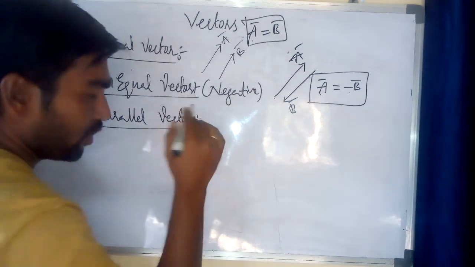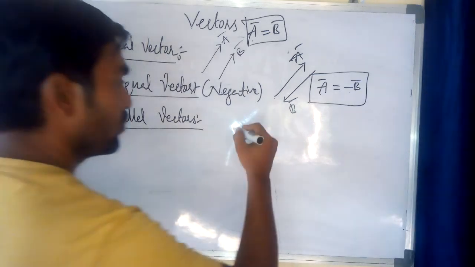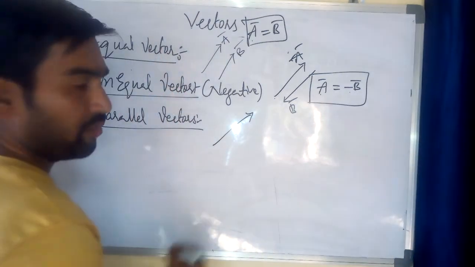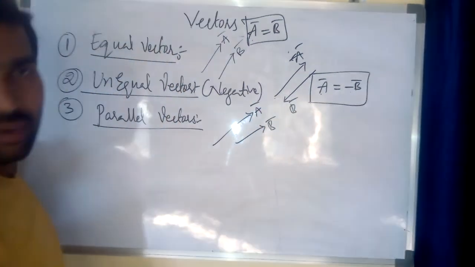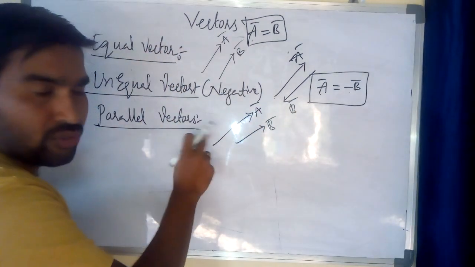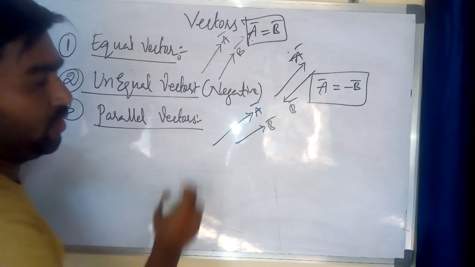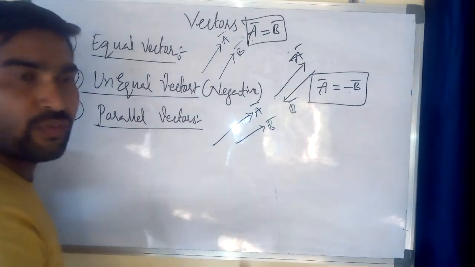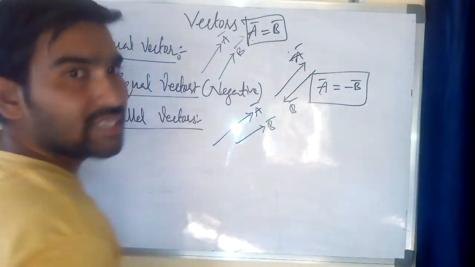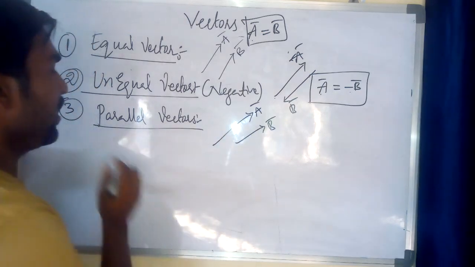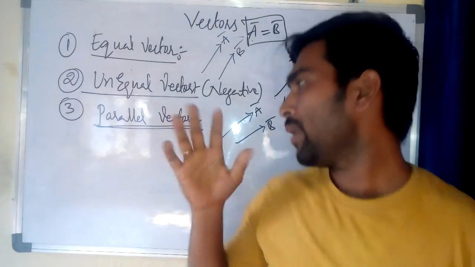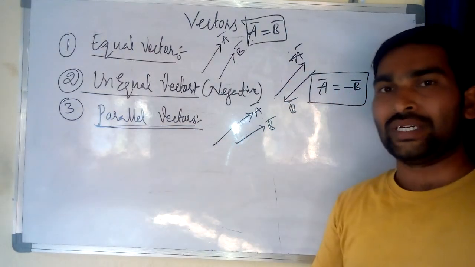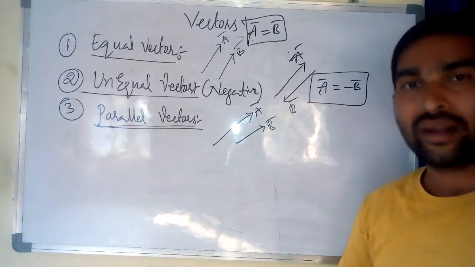Parallel vectors. What is a parallel vector? I am taking two vectors here like this. This is A bar and B bar. The magnitudes of the two will be different but the direction will be the same. This is called a parallel vector. The direction is the same but the magnitude is different.